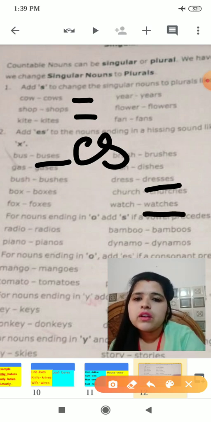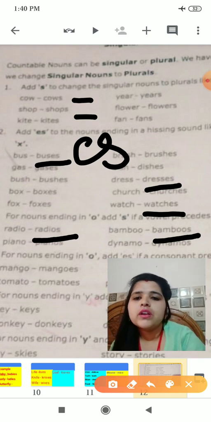Okay. Now coming to the next. For those nouns which end with o, they will remain as they are. We will put just s behind them. Radio will become radios, bamboo will become bamboos. Only s I am putting.